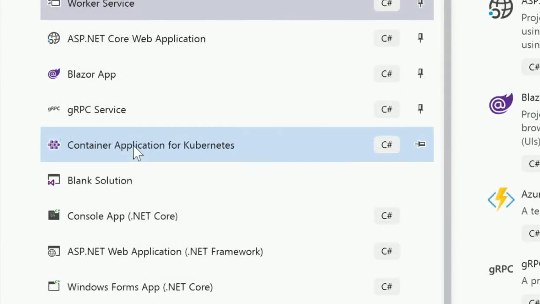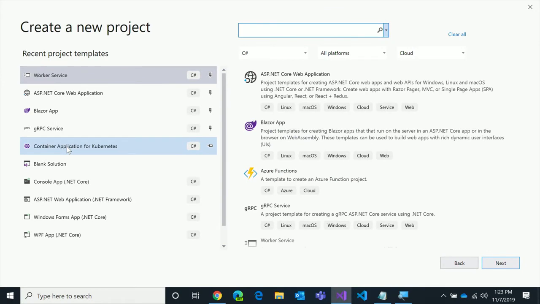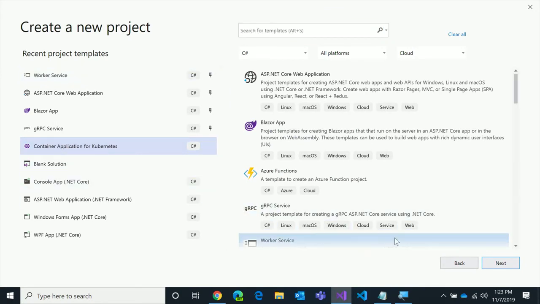This is the container application for Kubernetes. And this is meant to be a template that you can use for building apps you want to host in Kubernetes. And there's cool things about it is I don't have to have Docker on my machine at all. I can do this without any Docker on my box, which means I don't have to install Hyper-V, I don't have to install Docker, I don't have to wait for containers to come down. All that stuff is not required here. And so what I'm going to do is I'm going to create one of these. And there's a couple tricks here. And so I want to show you what these tricks are.